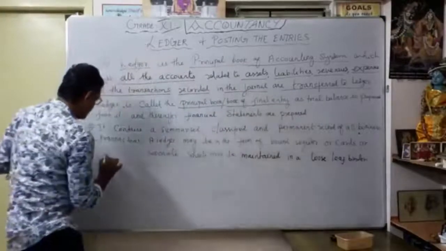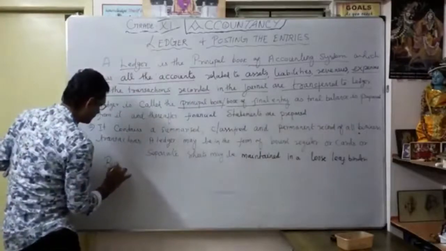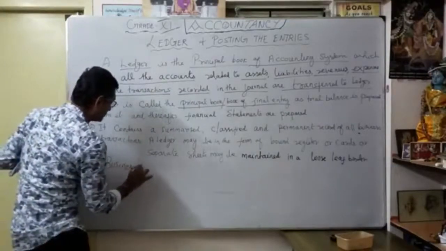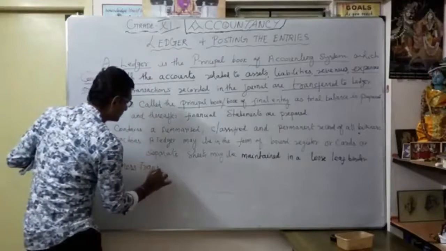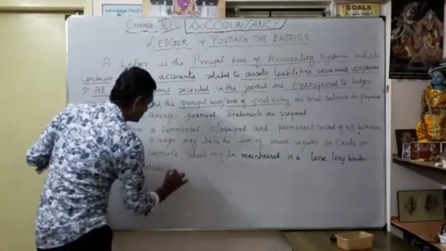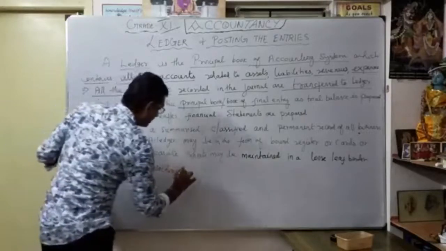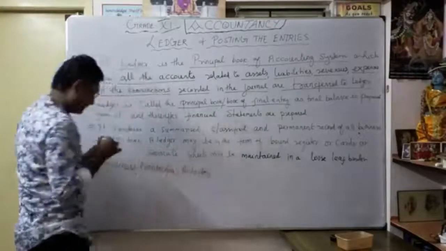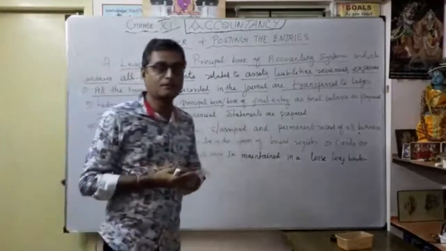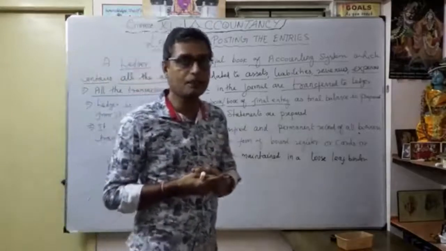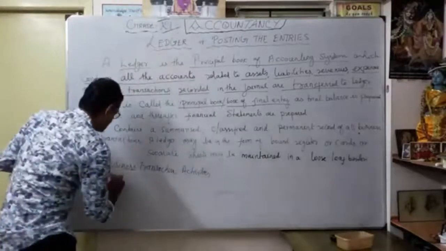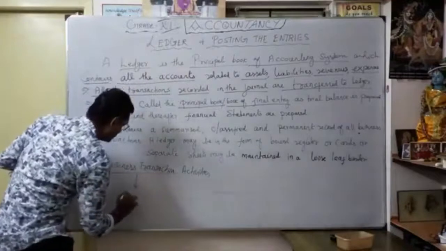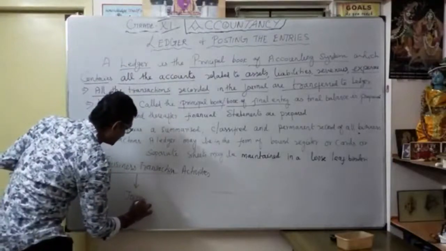For example, take a business transaction. Normally, these are the different activities every day in the business: your purchases, your sales, your expenses, your income. From the business transactions, you will learn how to convert them into journal entries, correct?